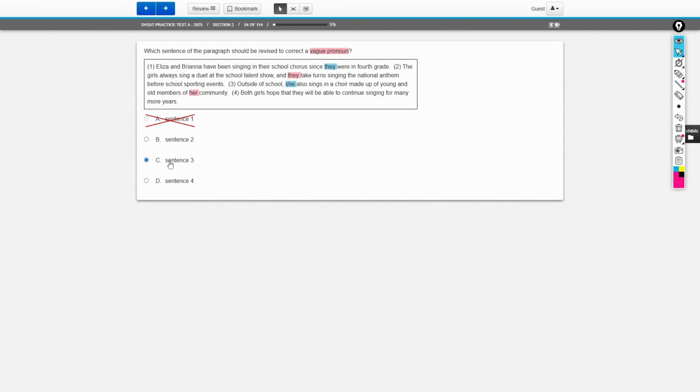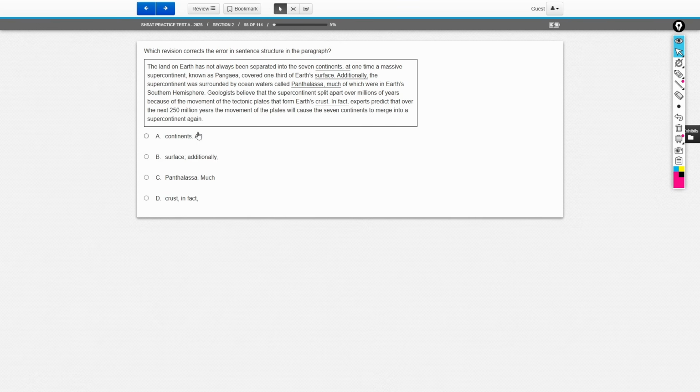Okay. Sentence 4, both girls hope that they will continue to sing for many more years. Who are both the girls? Eliza and Brianna. We've introduced that already. That's good. Who are they? Well, they refers to both girls. There's only 2 girls in this entire sentence, so that's not vague. We know it's Eliza and Brianna. The issue is when we talk about 2 girls and then we only reference one of them, we don't know which one. So that becomes a vague pronoun because she is a pronoun.